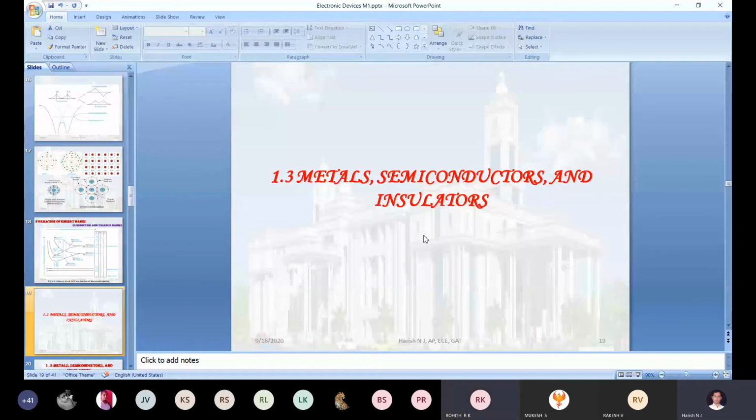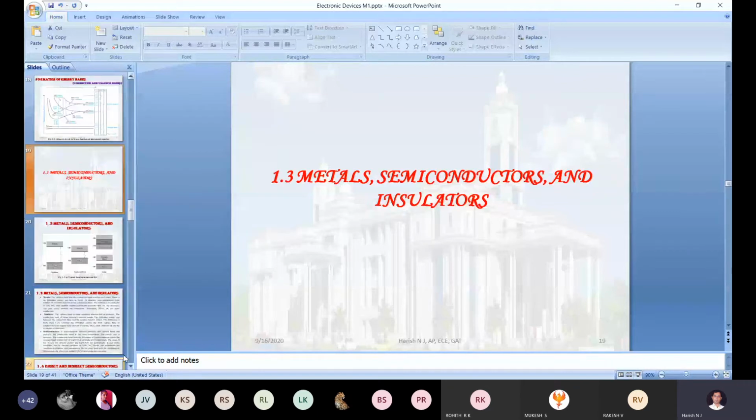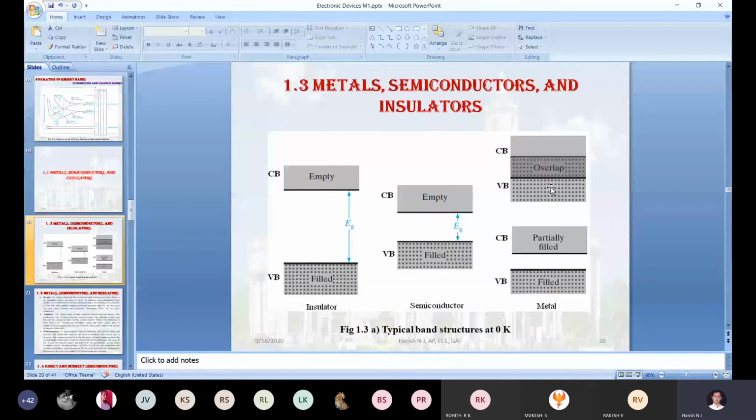The same concept of metals, if we represent it in terms of an energy band diagram, this is the diagram. Initially, the conduction band and valence band will be overlapped in the metal, correct?